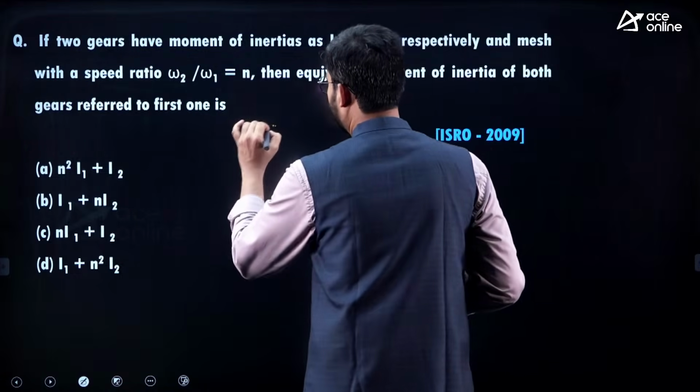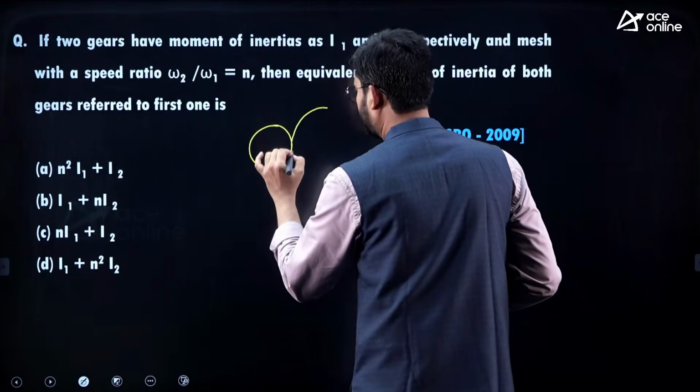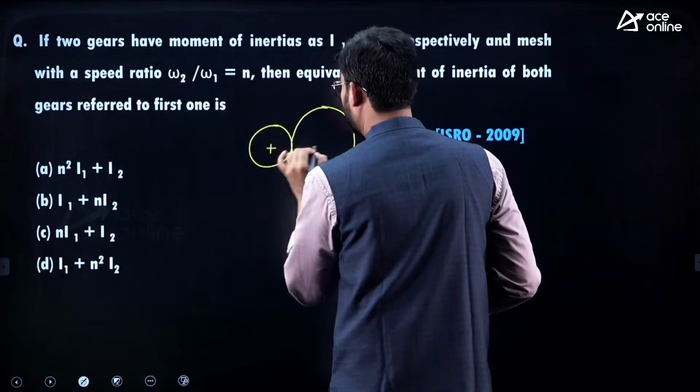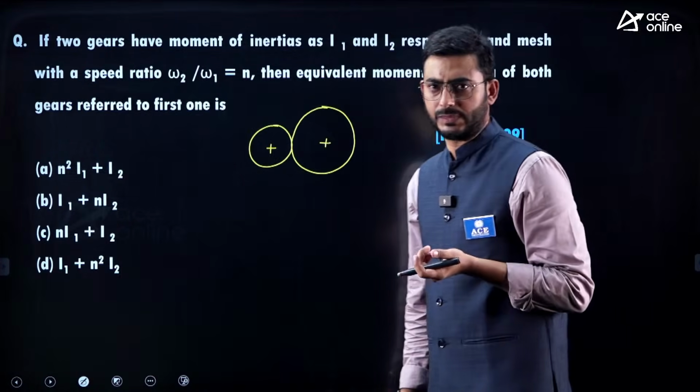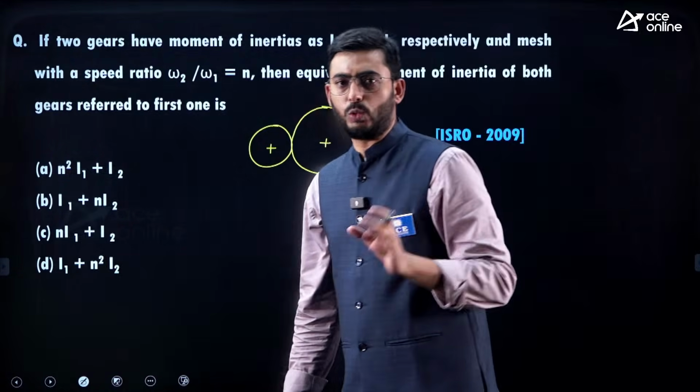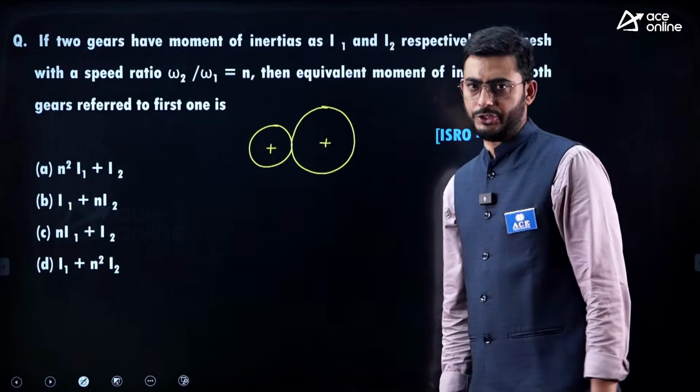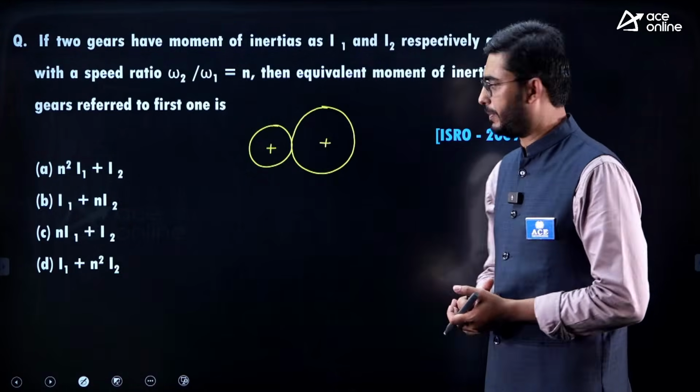So two gears are in mesh. Let's say the small one is the driver, and we are required to calculate the equivalent inertia. What is the inertia of this total arrangement?